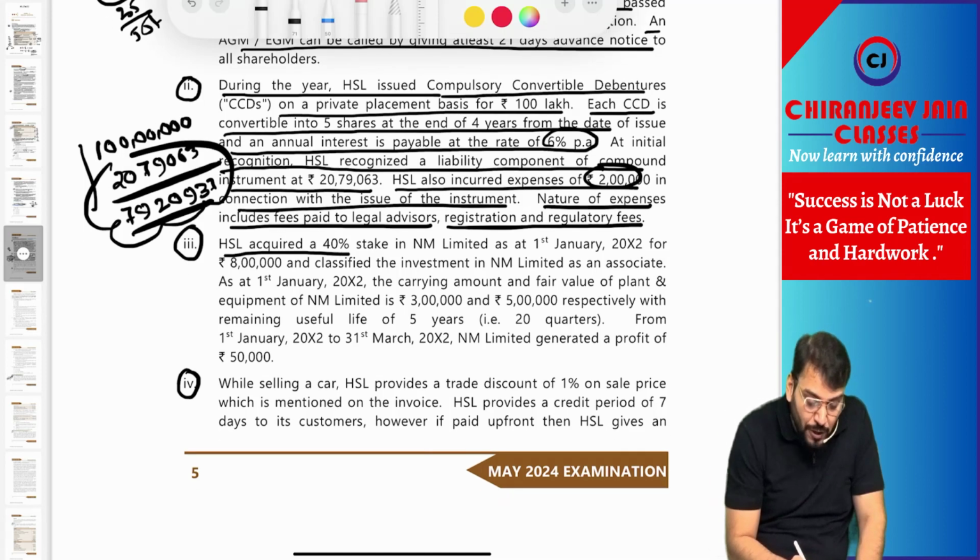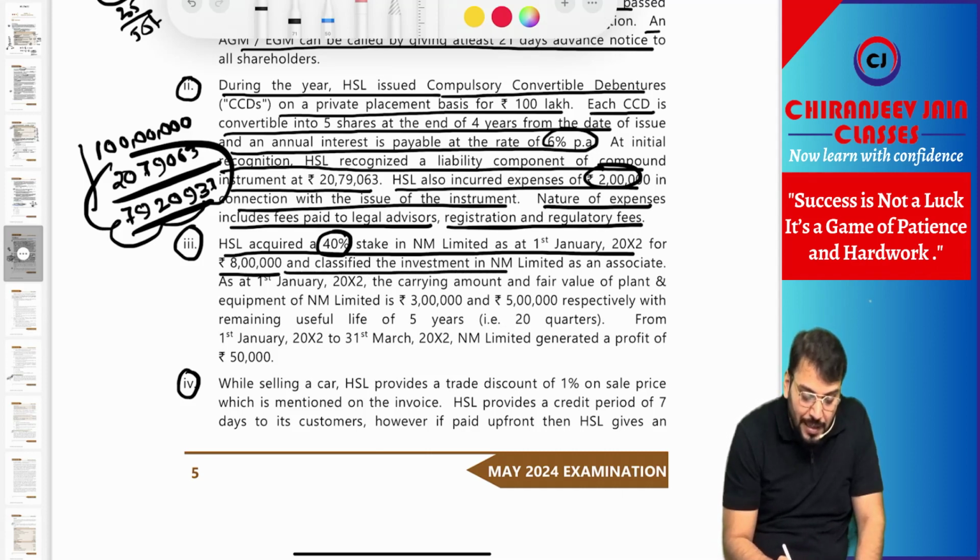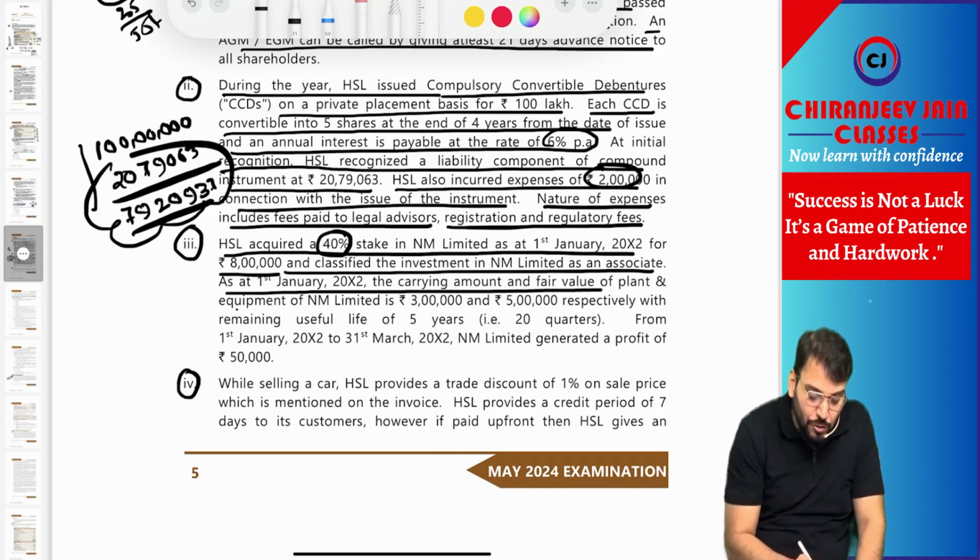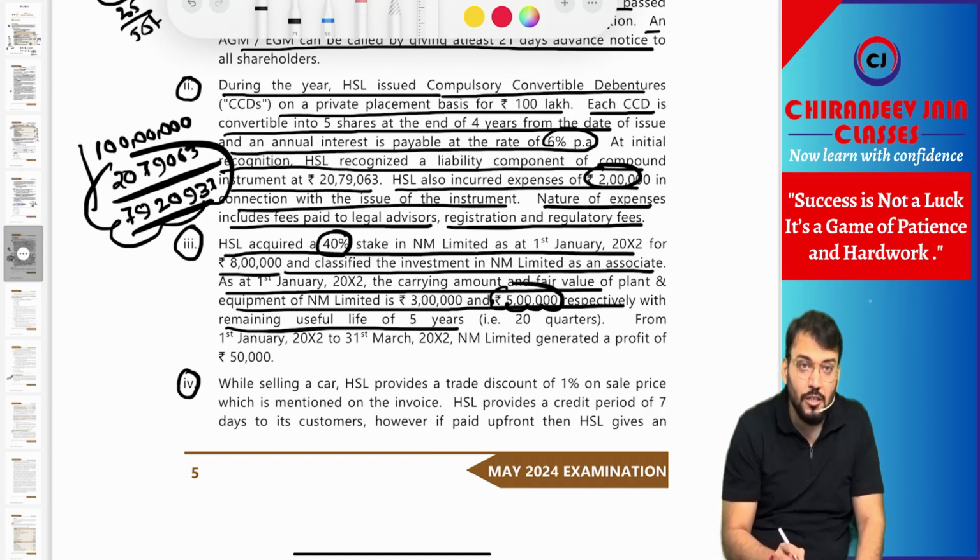HSL Limited acquired a 40% stake in NM Limited as on 1st Jan 2002 for rupees 8 lakh. The 40% will give rise to significant influence and classify the investment in NM Limited as an associate. Means Ind AS 28 will be applicable. As on 1st Jan 2002, the carrying amount and the fair value of plant and equipment of NM Limited is 3 lakh and 5 lakh respectively, with a remaining useful life of 5 years. So of course, this 5 lakh fair value will be considered. So you can see there is a fair value gain of 2 lakh.